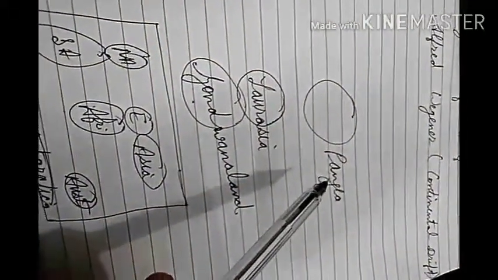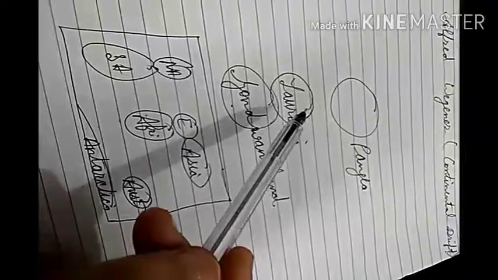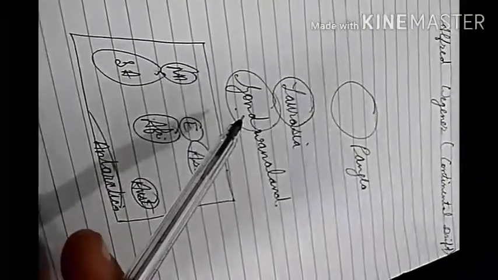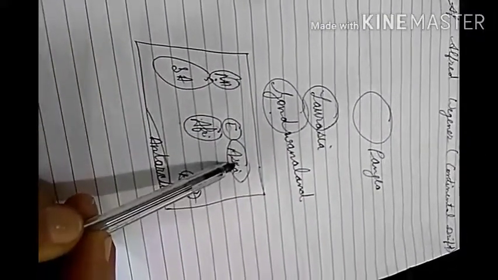But due to the volcanic activities, Pangaea was divided into 2 parts: northern part known as Laurasia and southern part as Gondwanaland.